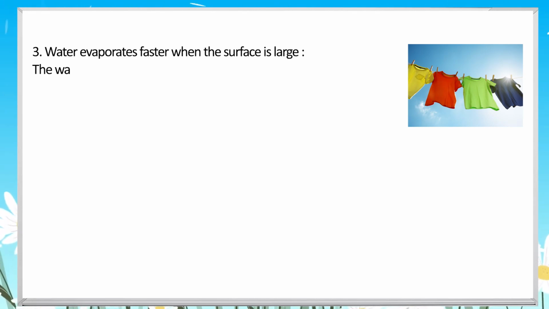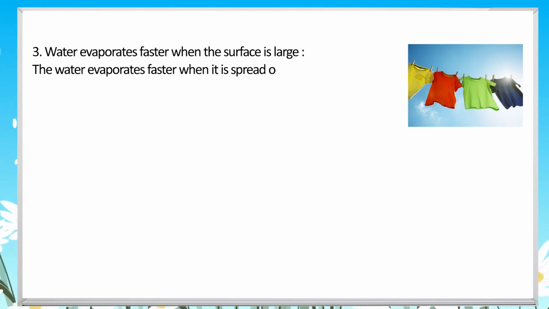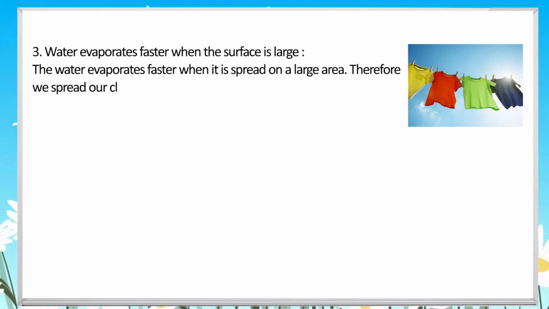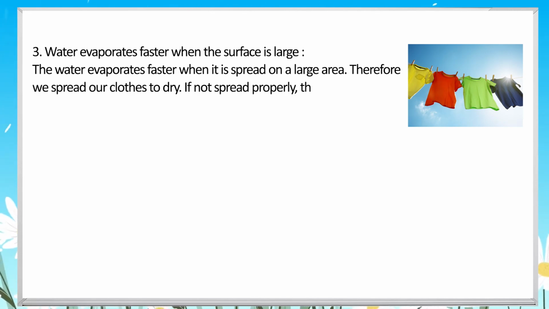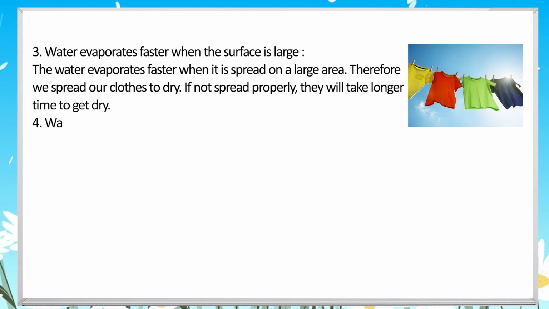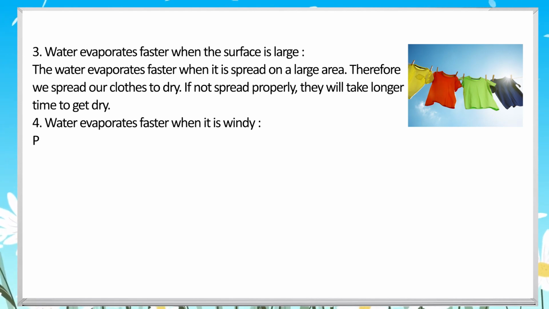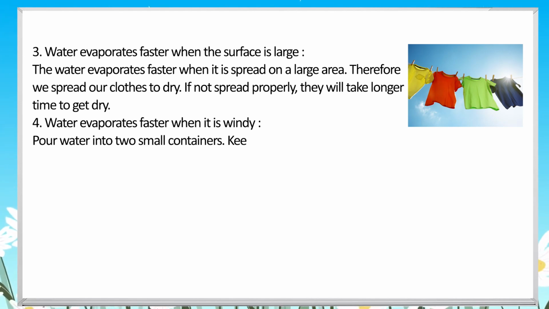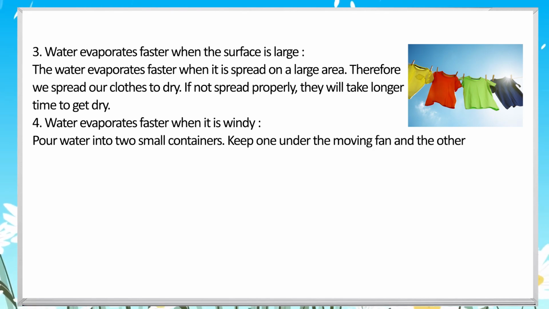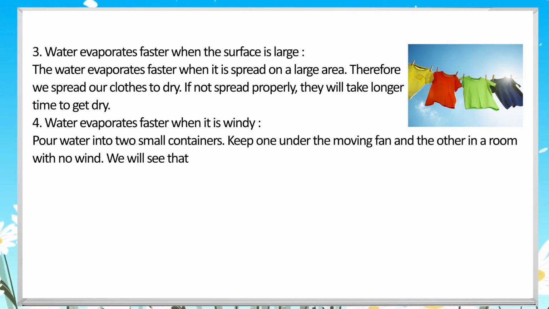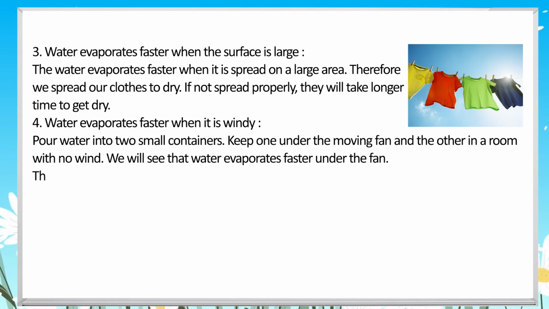3. Water evaporates faster when the surface is large. The water evaporates faster when it is spread on a large area. Therefore, we spread our clothes to dry. If not spread properly, they will take longer time to get dry. 4. Water evaporates faster when it is windy.